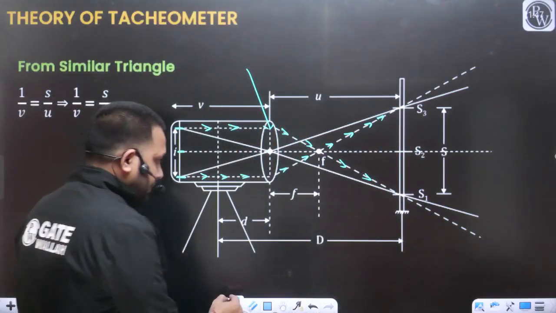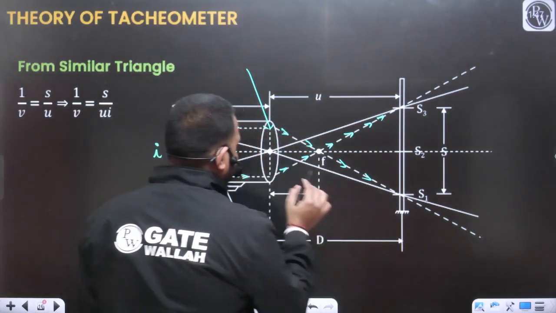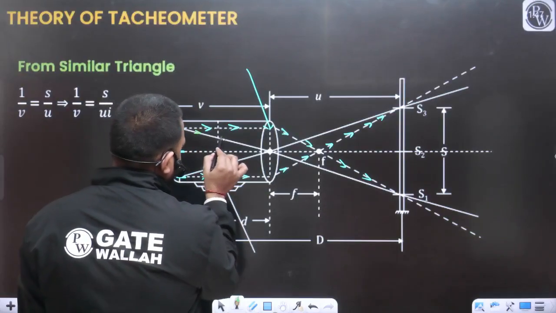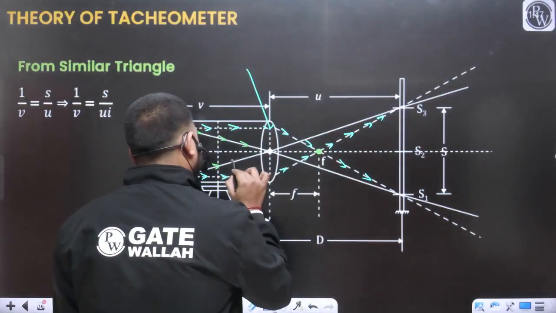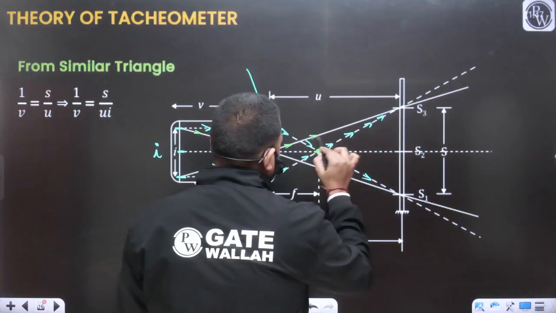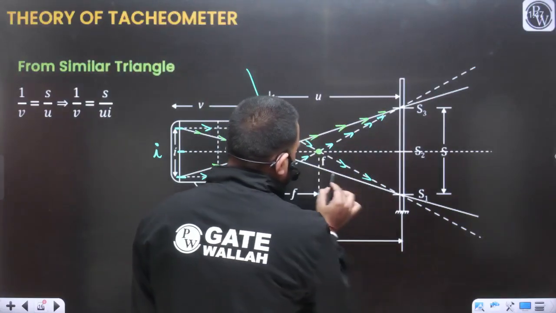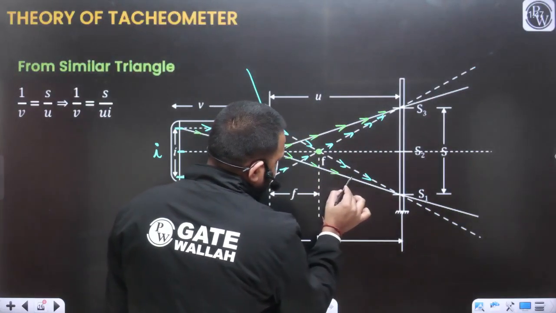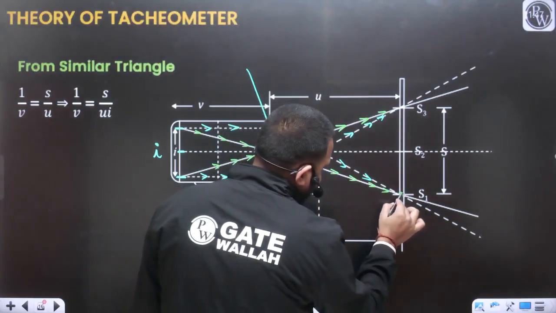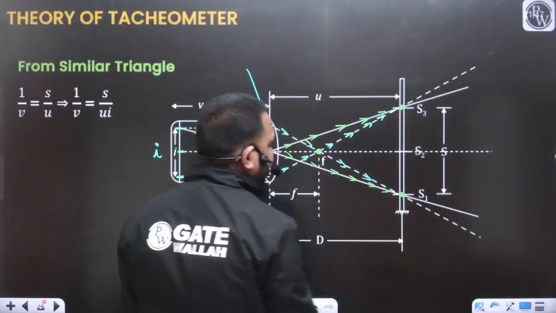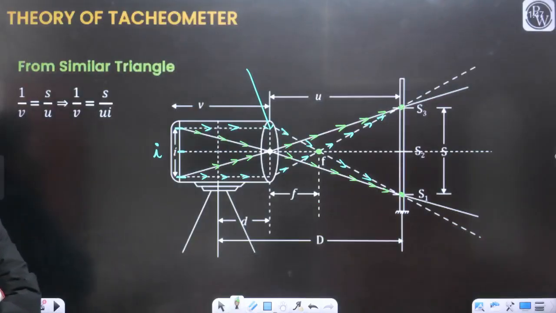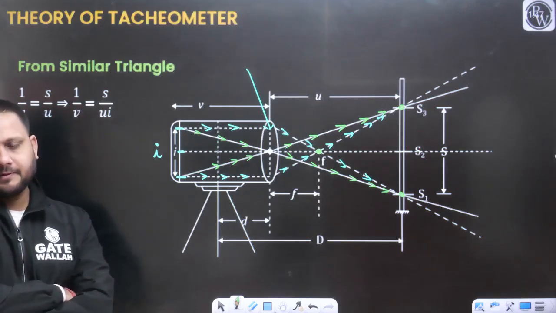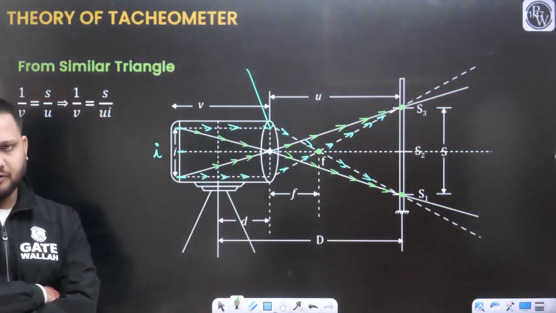And we also know two rays are going to pass from the focus point of the objective lens, and where these two lines intersect, we will get the staff reading. Yes or no? I hope you can easily recall all these discussions.